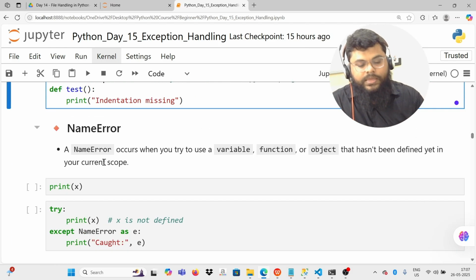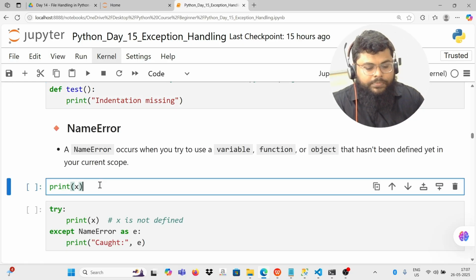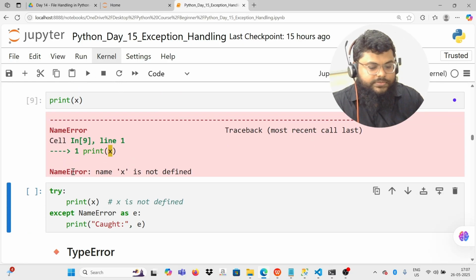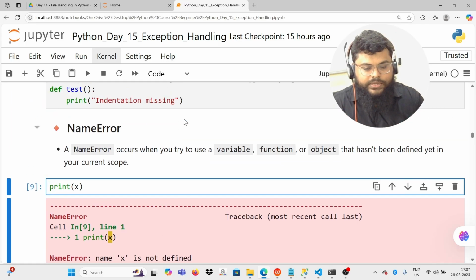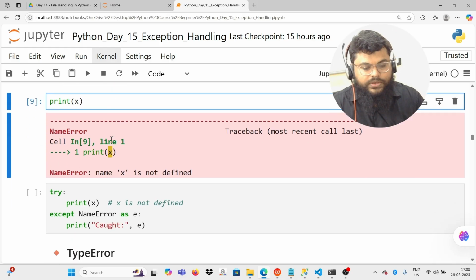Now next we have name error. So, what is a name error? It occurs when you try to use a variable, function, or object that has not been defined yet in your current scope. For example, I'm trying to print the value of x, but I have not defined the value of x. So, it says NameError: name 'x' is not defined. Similarly, for variables, functions, objects, if you try to use these without defining them in the current scope, then it will error out.